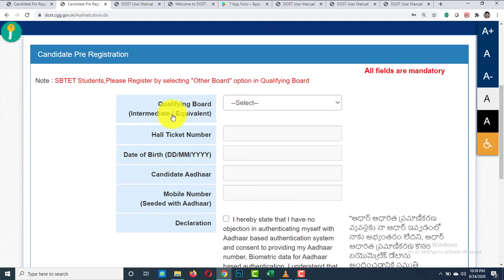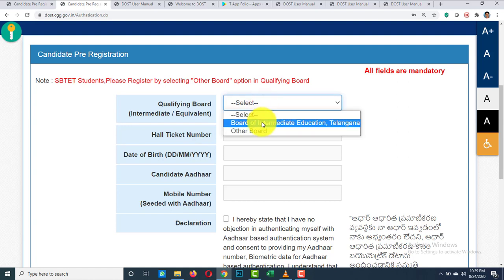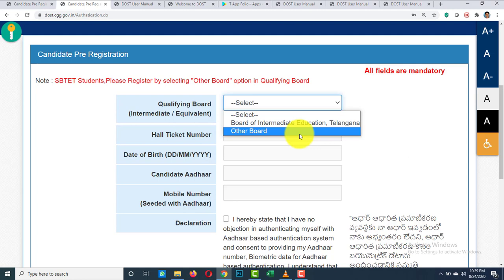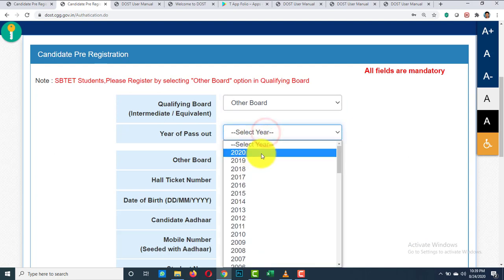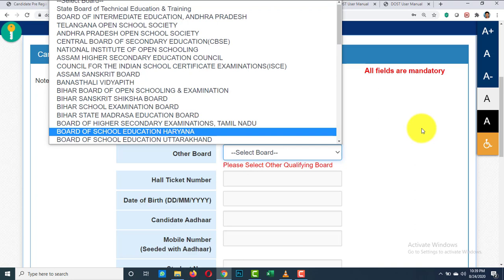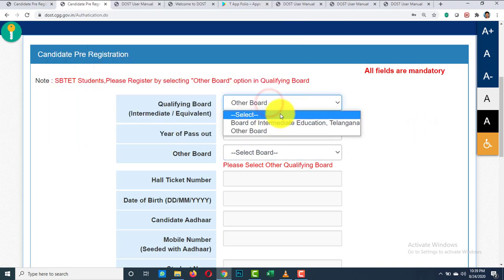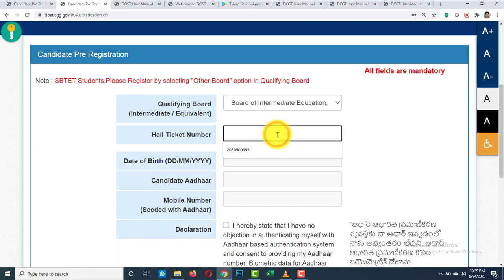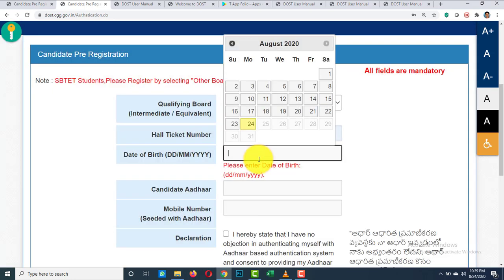See, here you have to choose the qualifying board. For Telangana students, you have to select Board of Intermediate Education Telangana. Other board students, like CBSE students or other state board students, should select other board. Here you have to select the year of passing, and from here you have to select your board. From here I am selecting Board of Intermediate Education Telangana. Now enter the hall ticket number. After that, enter the date of birth.